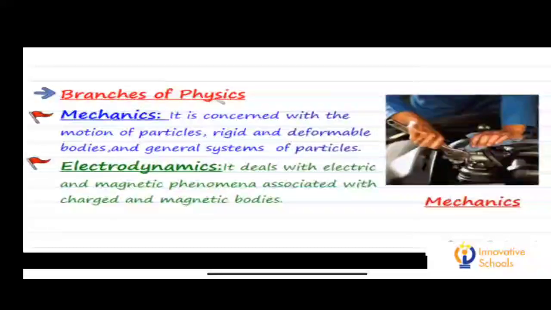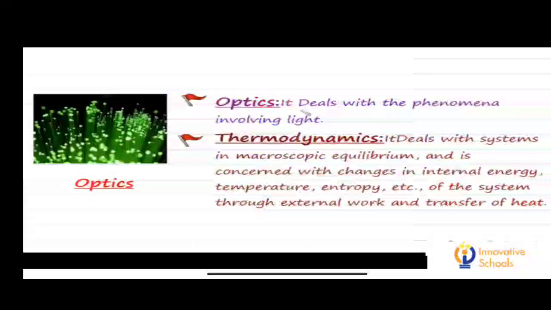Next we have branches of physics. Let us learn about the branches of physics. First we have mechanics. It is concerned with the motion of particles, rigid and deformable bodies and general systems of particles. Then the next branch of physics is electrodynamics. It deals with electric and magnetic phenomena associated with charged and magnetic bodies. Then the other branch of physics is optics. It deals with the phenomena involving light.